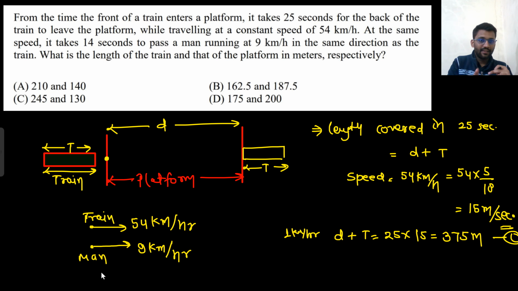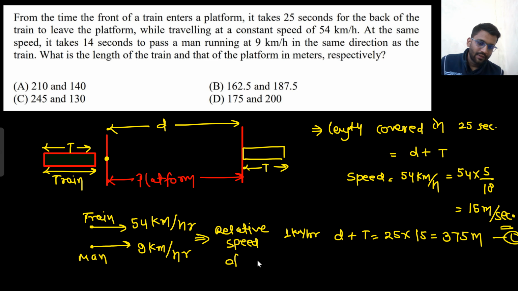The guy will think that the train is walking with 45 kilometer per hour because he already is walking with 9 kilometer per hour and the train is going with 54 kilometer per hour. So relative speed of train would be 54 minus 9.